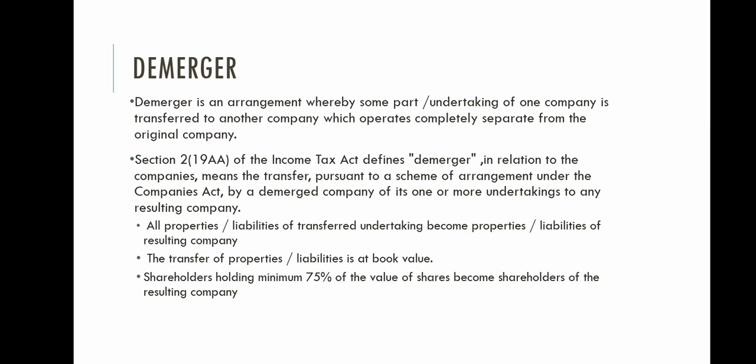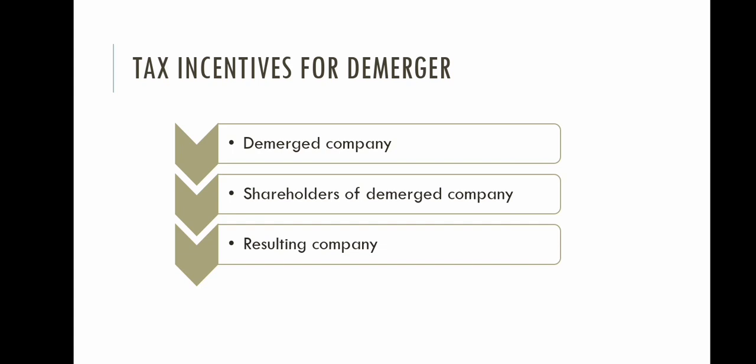Let's see what other details are in this section. All the properties or liabilities of the transferred undertaking become the properties or liabilities of the resulting company. Again, the transfer of these properties and liabilities is at book value, and the shareholders holding a minimum of 75% of the value of shares become the shareholders of the resulting company, as in the case of amalgamation.